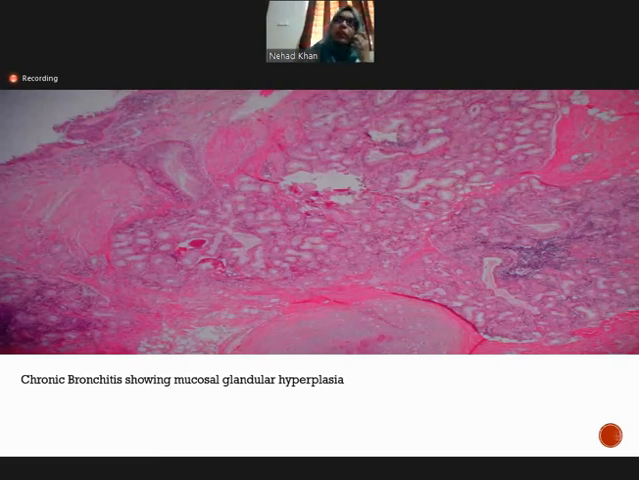So this is the H&E, hematoxylin and eosin slide of chronic bronchitis. These are the submucosal glands, and you can see that the number of the submucosal glands is increased. So there is hyperplasia of the submucosal glands. This is the cartilage, and these are the glands. So when the number of submucosal glands is increased, it will cause increased secretion of mucus, leading to obstruction of the airways.